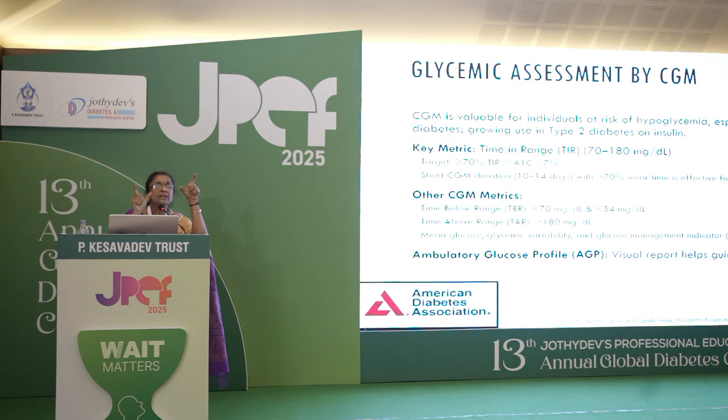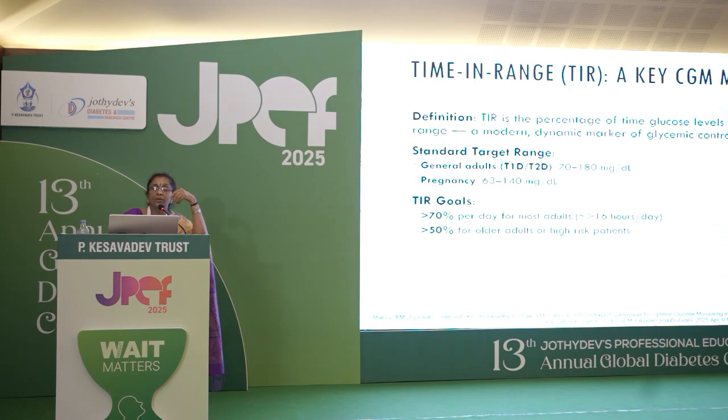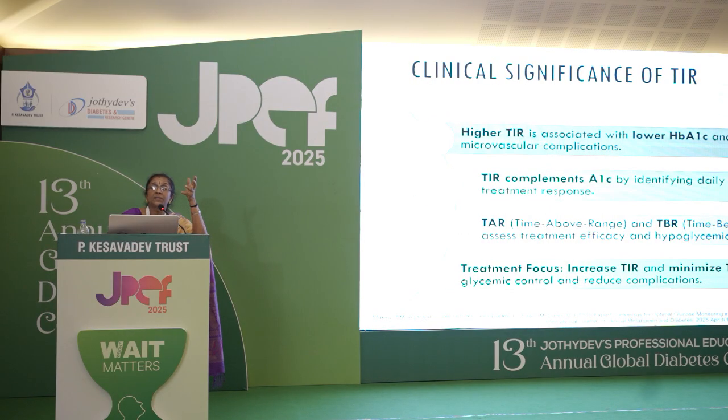In a pregnant female it is different, and in a normal person it is different. It should be at least 70% of the time, that is 16 hours of the day, that your sugar is between 70 and 180; then you are well controlled. And this I have already told you, that time in range is the percentage of time glucose level stays within the target range. Now, what is the significance of TIR? It is associated with lower HbA1c and reduced risk.